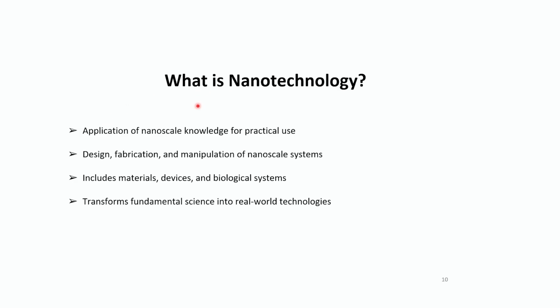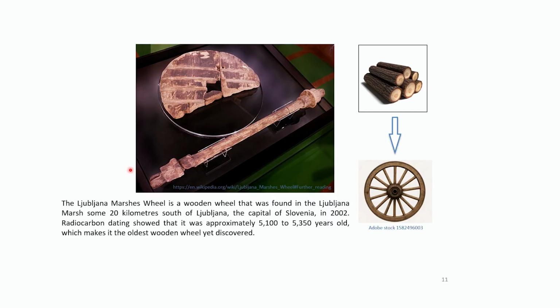So what is nanotechnology? It is the application of nanoscale knowledge for practical use. It deals with the design and manipulation of nanomaterials, and it includes materials, devices and biological systems at nanoscale. So it transforms fundamental science into real world applications. So that's the picture of the first sign of technology, that is the Ljubljana Marsh wheel.